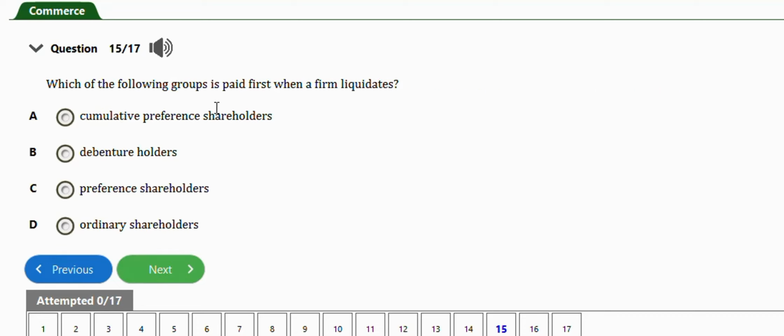Next question is one. It says, which of the following groups is paid first when a firm liquidates? We have cumulative preference shareholder, debenture holders, preference shareholders, ordinary shareholders. Right answer is option B, debenture holders. Okay, this one. So the option here is option B.